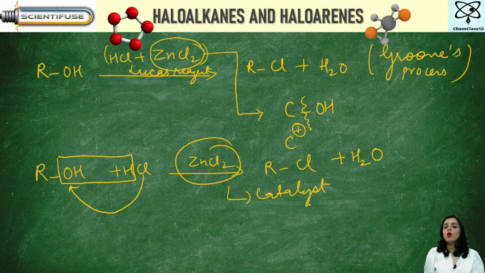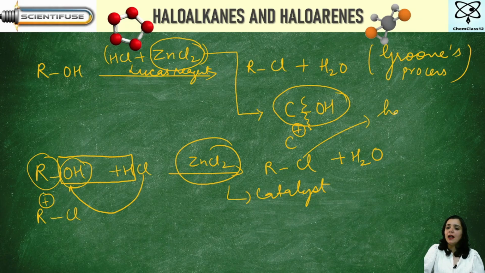And what will the role of this catalyst be? To break this C-OH bond so that a carbocation will be formed. Because as soon as the OH leaves, the R here obviously has carbon. Of course, alkyl groups will have carbon. So when the bond breaks, this is going to be positively charged. That means it is going to be called a carbocation, and this Cl minus is going to go and attach to it and form RCl. And what is this? This is a haloalkane. Is the first process clear?